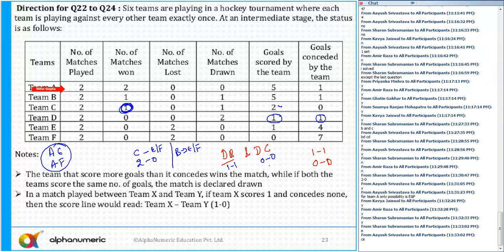If you look here, A has conceded 1 goal. So who can score against A, E or F? Please tell me. Who can score the goals against A? Only E? Yes or no? Because A has conceded 1 goal and A has played against E and F. So F has not scored any goal. So E. So here the result against E is 1 something, and against F it is 0 something. You all agree with me? Tell me.